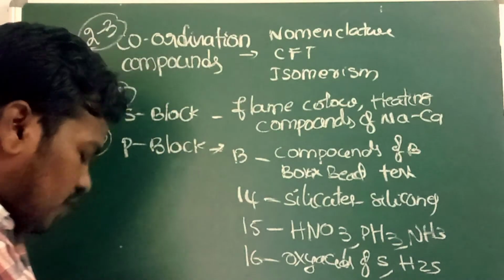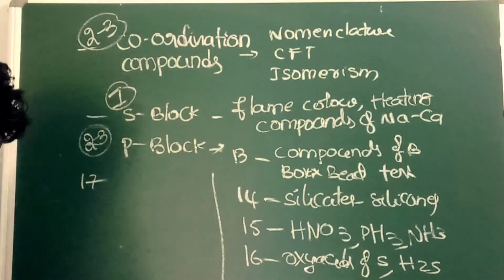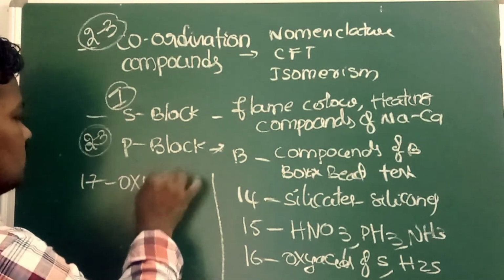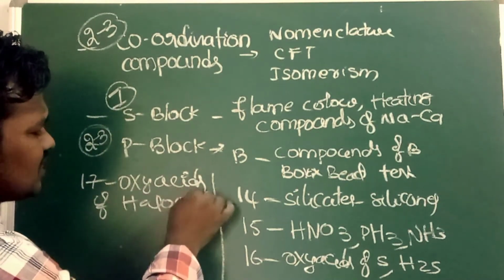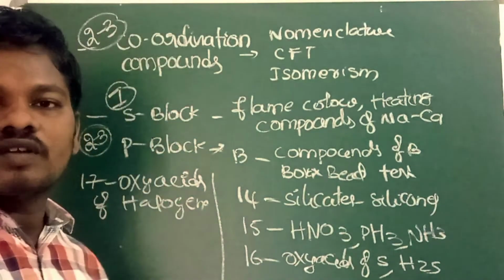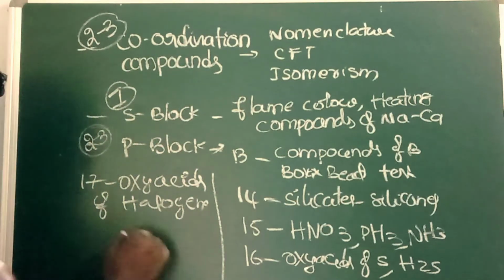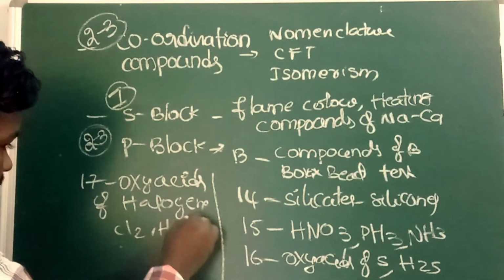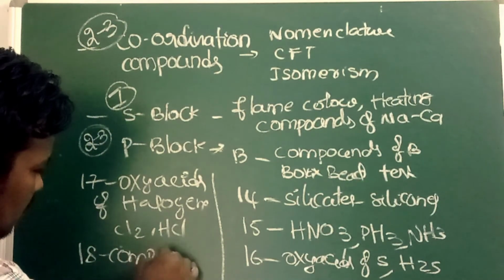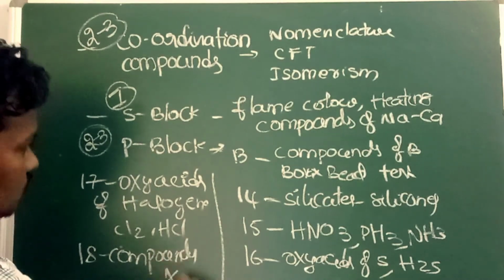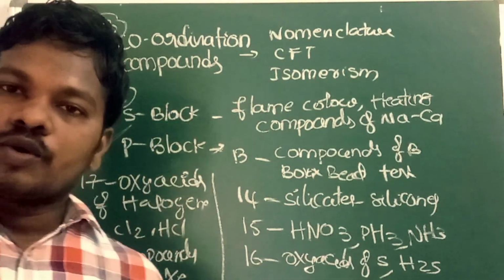When it comes to group number 17, here oxyacids of halogens. Maximum structures and oxyacids only they will ask from this chapter. Next, Cl2 and hydrochloric acid you also have to learn. When it comes to group number 18, compounds of xenon. Give more importance to these topics. The number of questions is like 2 to 3 questions they will ask.